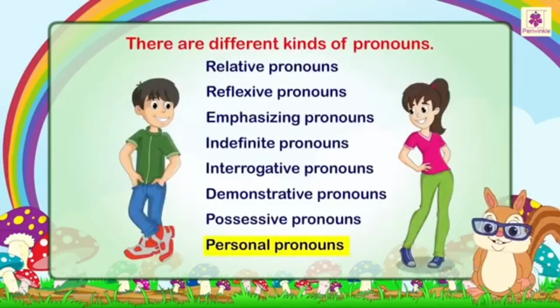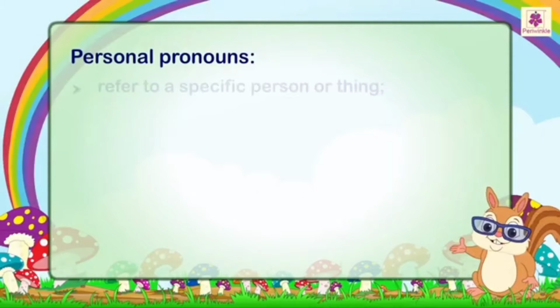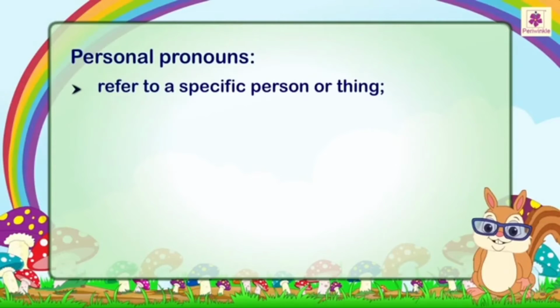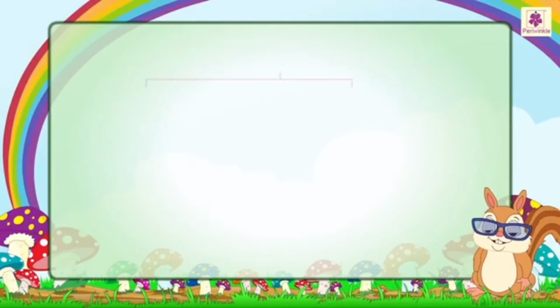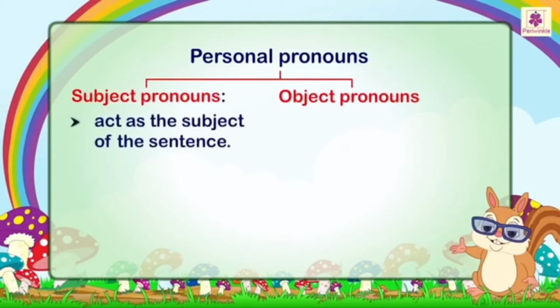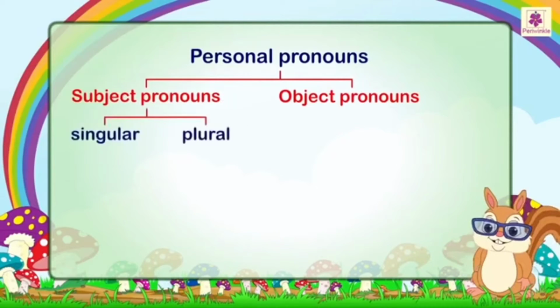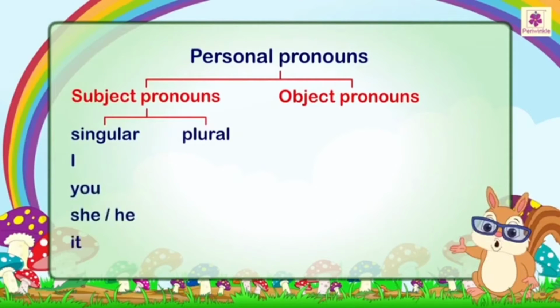Personal pronouns refer to a specific person or thing. They change their form to indicate person, number, gender, and case. Subject pronouns act as the subject of the sentence. I, you, she or he, it are singular subject pronouns.